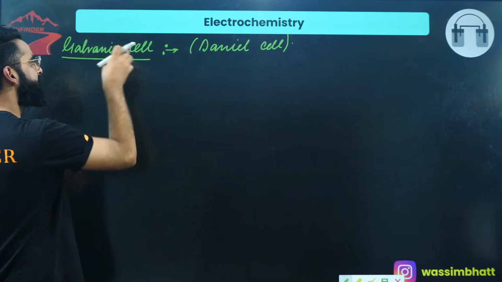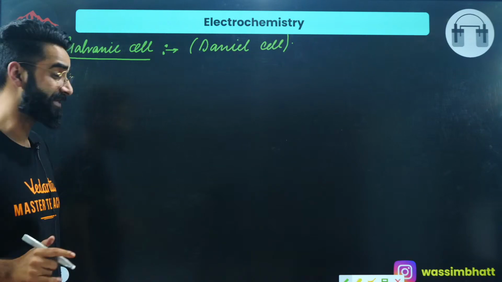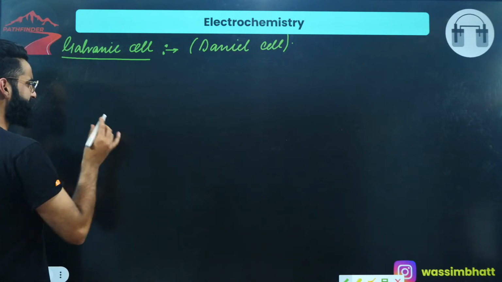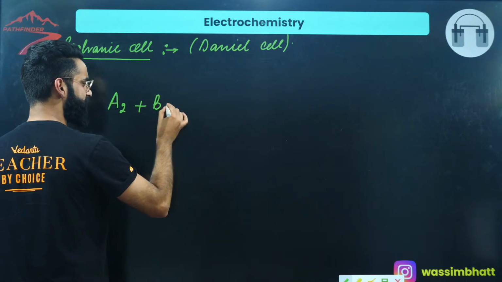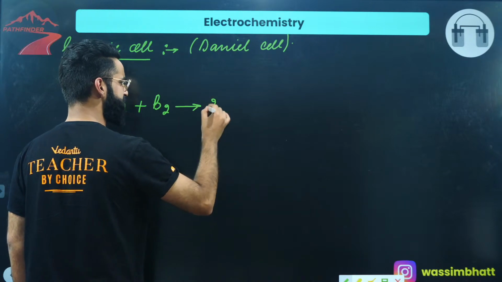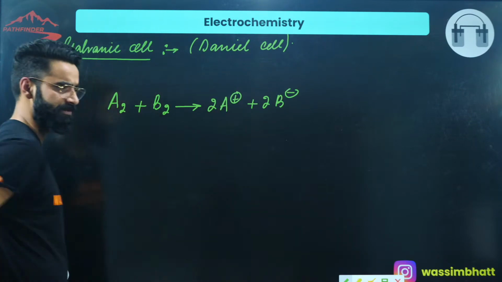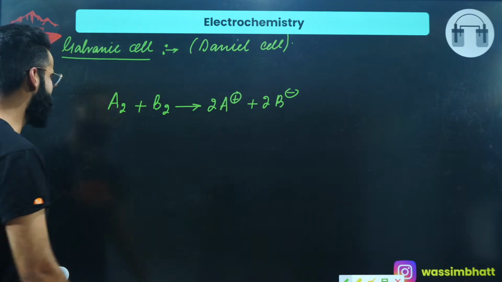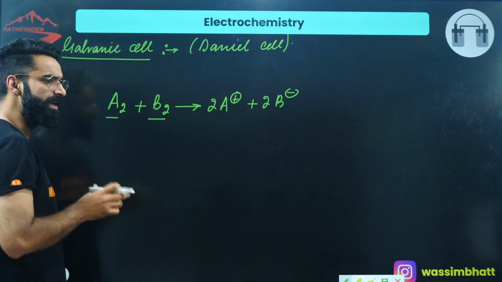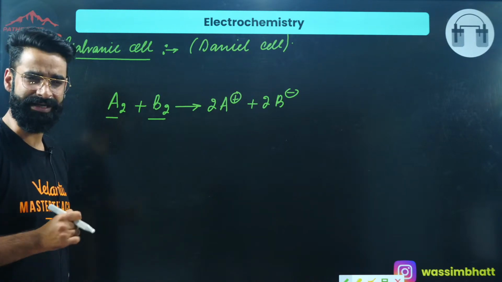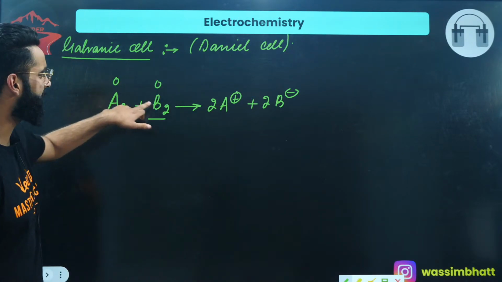Now, before entering into this topic, let me give you some basic idea of certain things. Let's say I'm taking a general reaction, A2 plus B2 gives, for example, 2A+ plus 2B-. Let's assume this A and B are present in their standard, elemental states. When an element is in its elemental state, its oxidation state is taken to be 0. So the oxidation state of A and B here is 0.